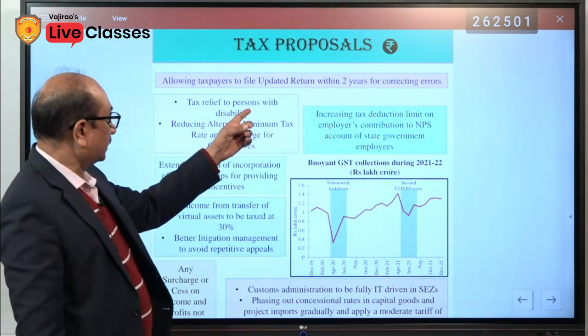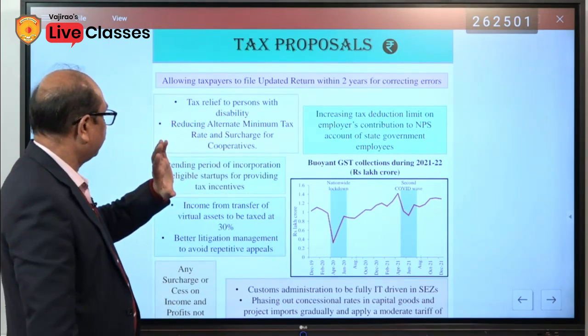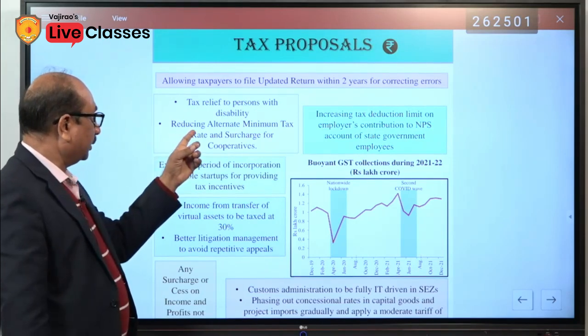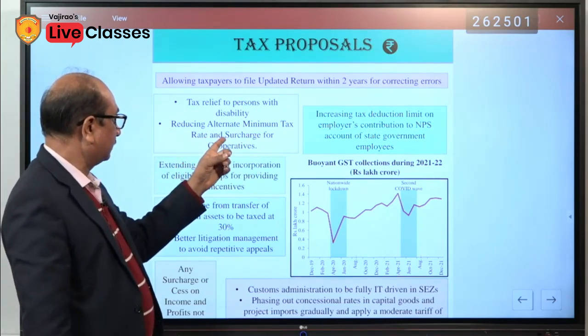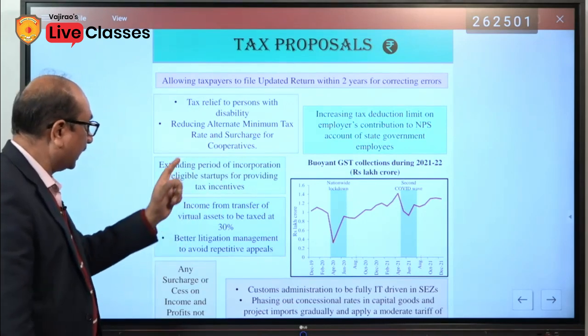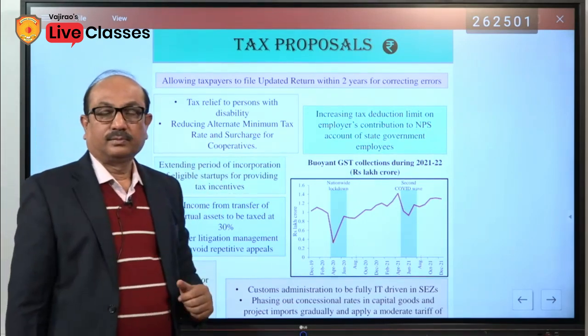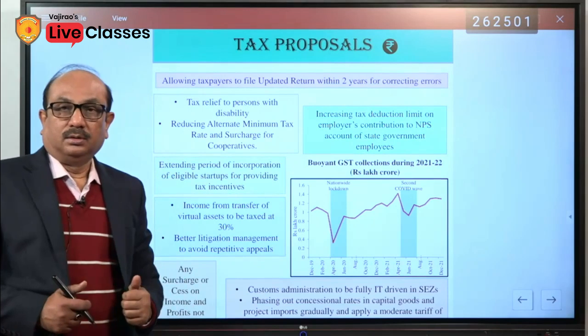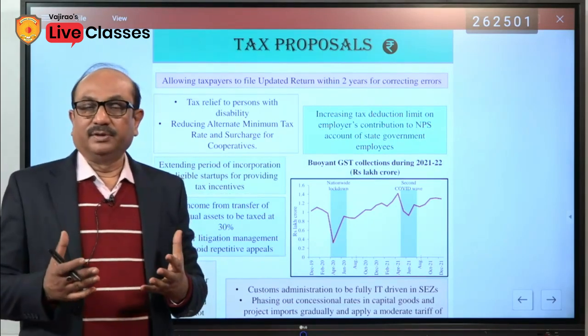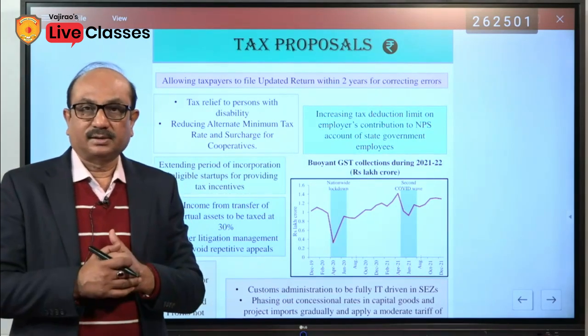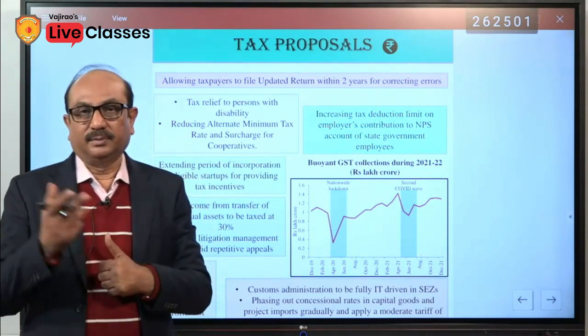Tax relief to persons with disability, reducing alternate minimum tax rate and surcharge for the cooperatives. You would have been acquainted with the minimum alternative tax. We have generally discussed it in the class.